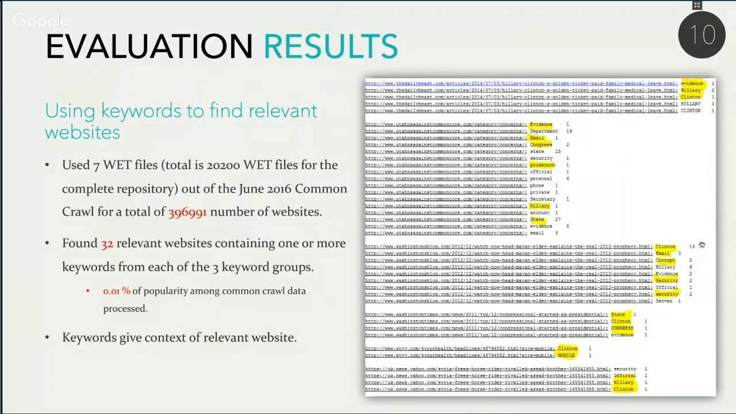So as we can see here, the keyword-based approach that we're using in this program does give a relevant set of websites and the keywords obtained from them. So from the figure on the right, we can see some websites that the program picked up, as well as the keywords that it has found on the website.